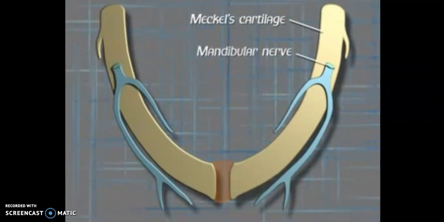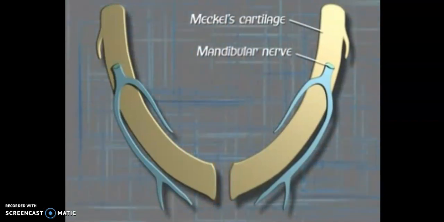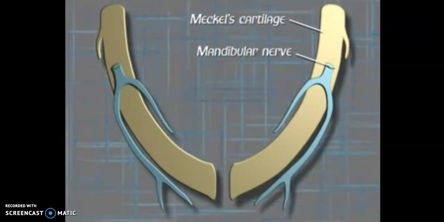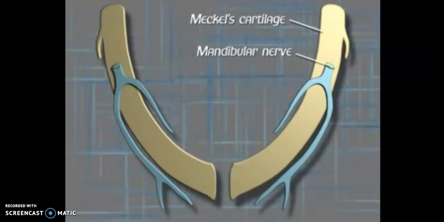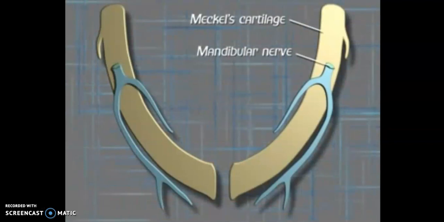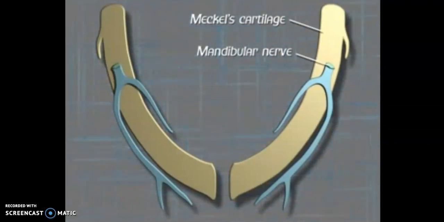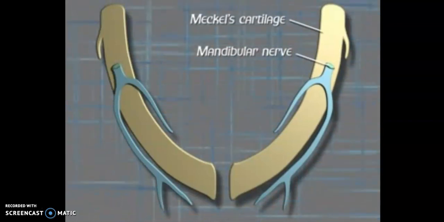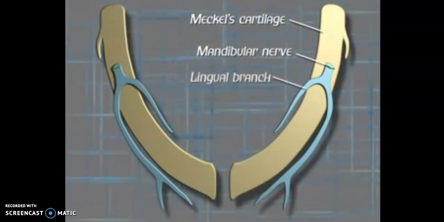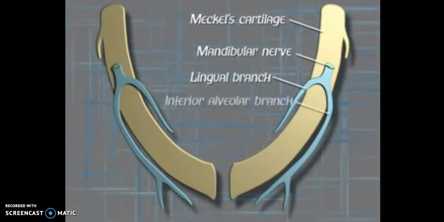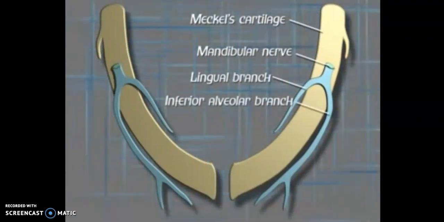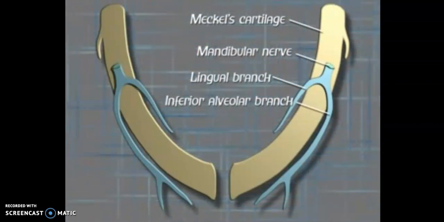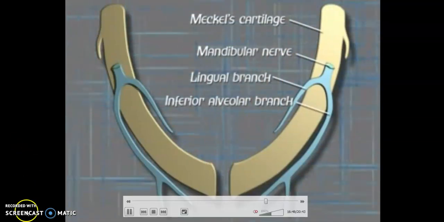The mandibular nerve, which is a branch of the trigeminal nerve, the nerve of the first pharyngeal arch, shows a close relationship to Meckel's cartilage. It begins 2/3 of the way along the length of the cartilage. At this point, the mandibular nerve divides into the lingual and the inferior alveolar branches. The inferior alveolar nerve further divides into incisive and mental nerve branches.